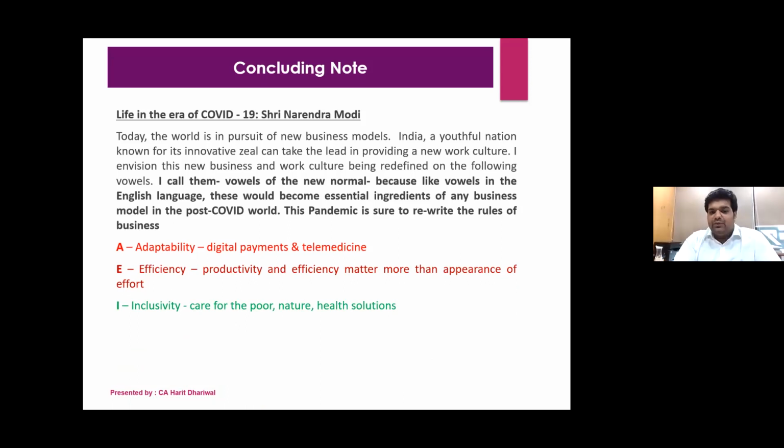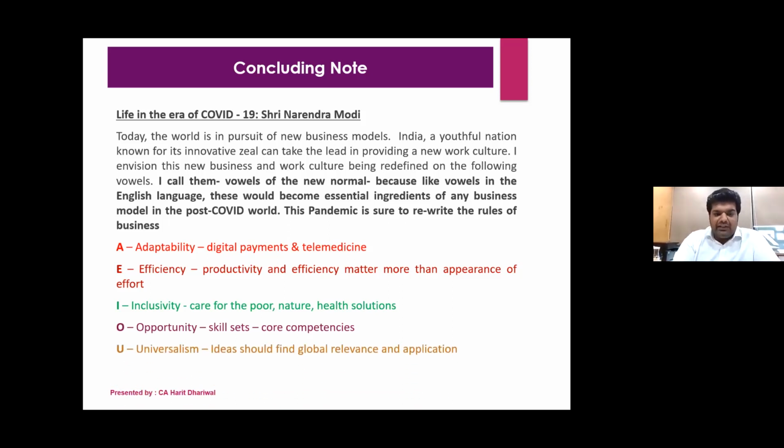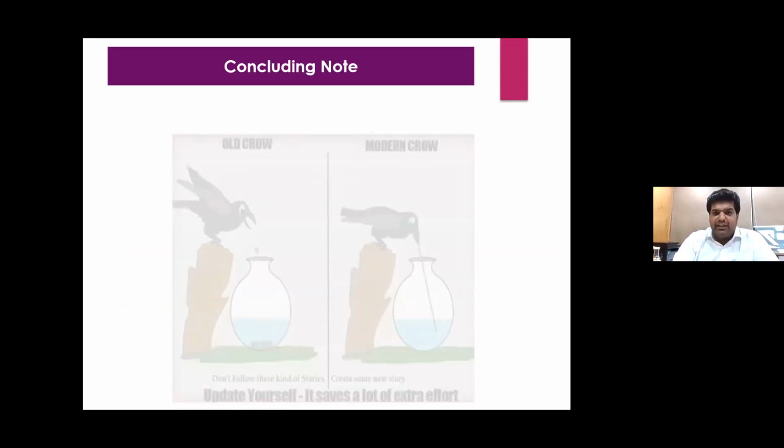Inclusivity, he has mentioned, is about care for the poor. Opportunity, skill sets, very, very important. There are so many opportunities for us. As I mentioned in the beginning of the slide, there are so many recent happenings and changes, so we have opportunities in almost all the sectors. We have to capitalize on that, and that will happen only if we develop our skill sets. And universalism: obviously, CAs now also find global relevance and application in their area.